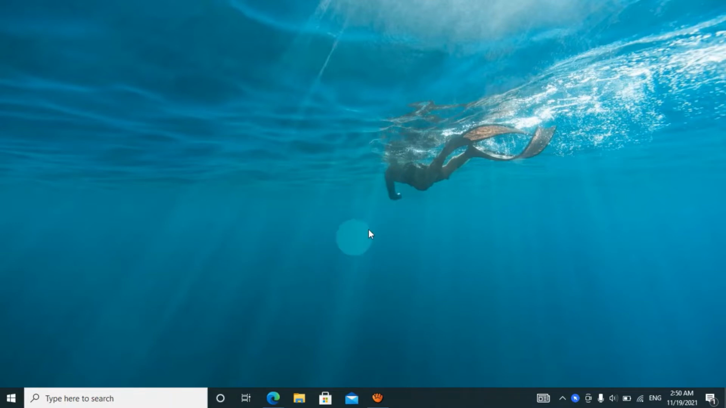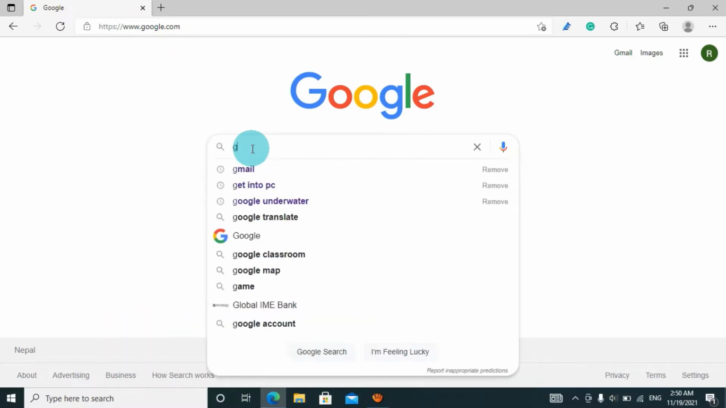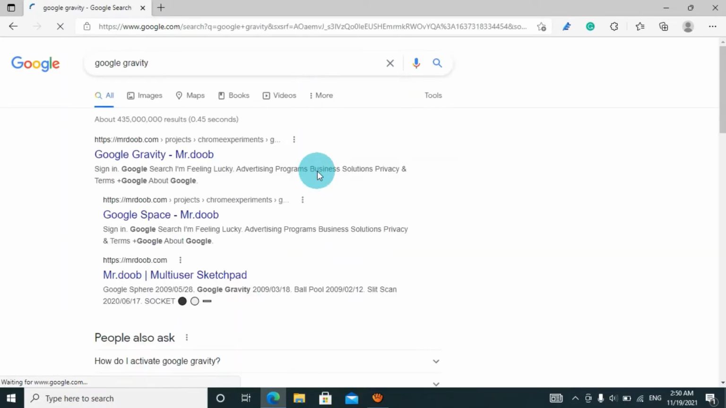So now I am on my PC and let's start with the top 3 website, which is Google Gravity. To access it, go to your favorite browser and search for Google Gravity. This website is just amazing. Suppose you want to smash and destroy Google because you got angry when it was hanging or lagging. It will be a good choice for you.